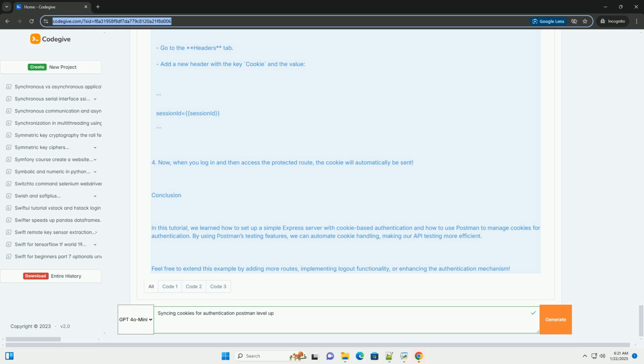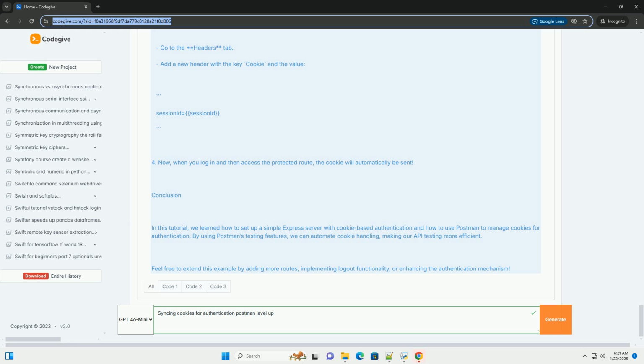3. In the protected route request, you can set up the request headers to include the cookie. Go to the Headers tab. Add a new header with the key Cookie and the value. 4. Now, when you log in and then access the protected route, the cookie will automatically be sent.